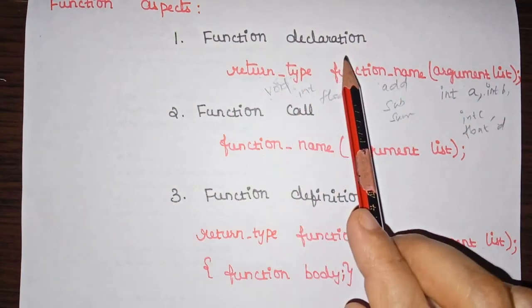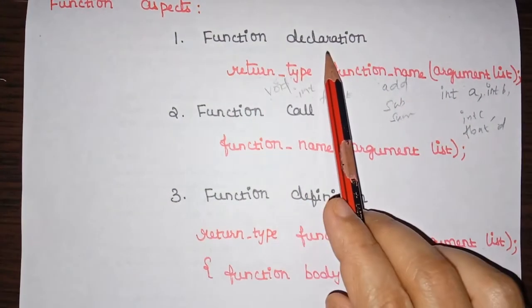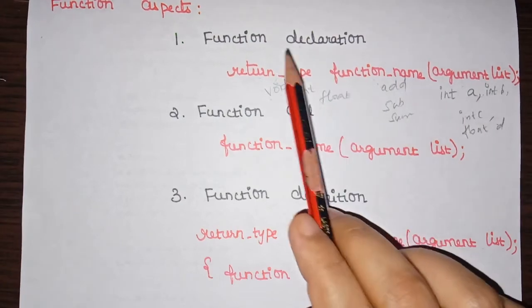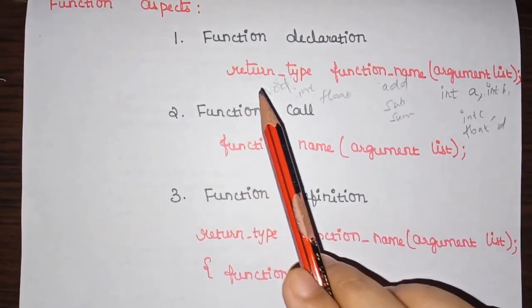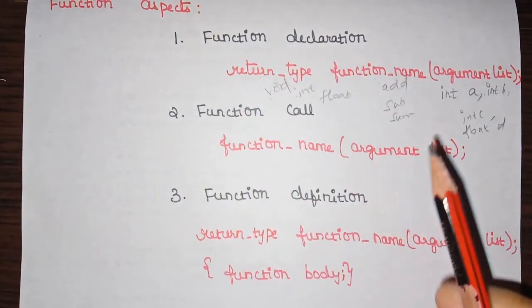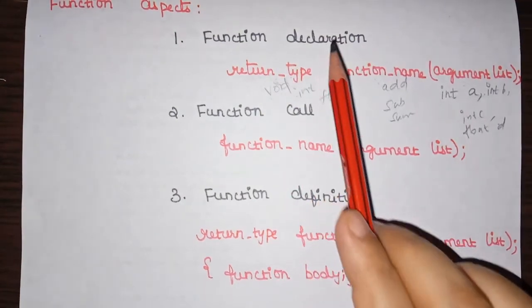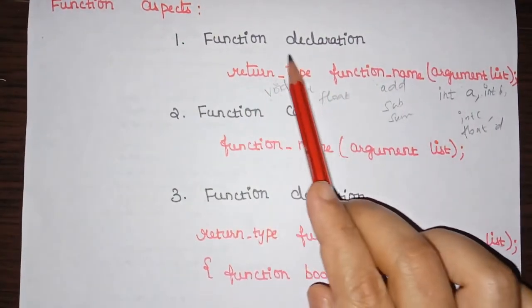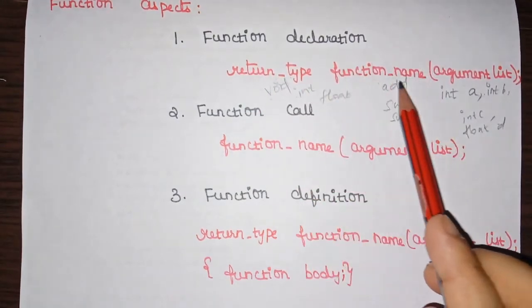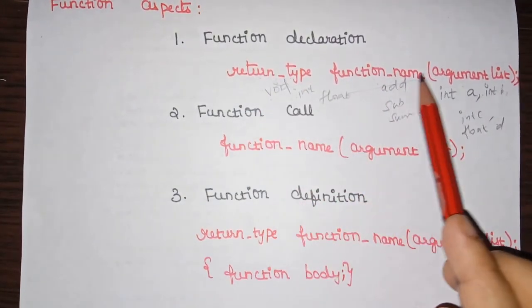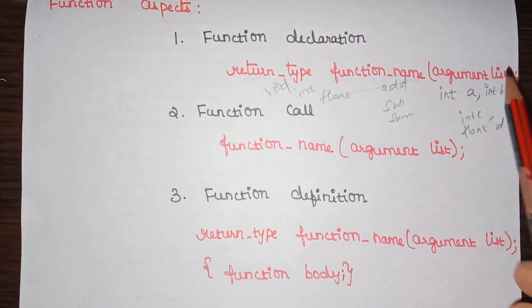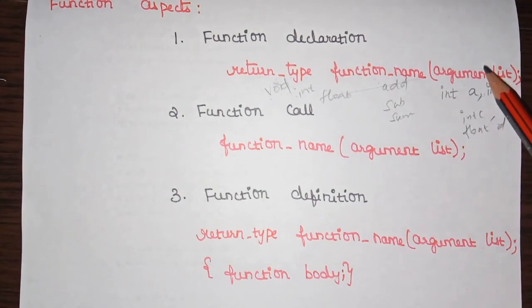This is about function declaration. Function declaration means we are declaring a function. That is, we are going to tell the compiler that in this program we are going to use a function, and that function has a return type like this, a function name, and some parameters. Right? So this is about function declaration.